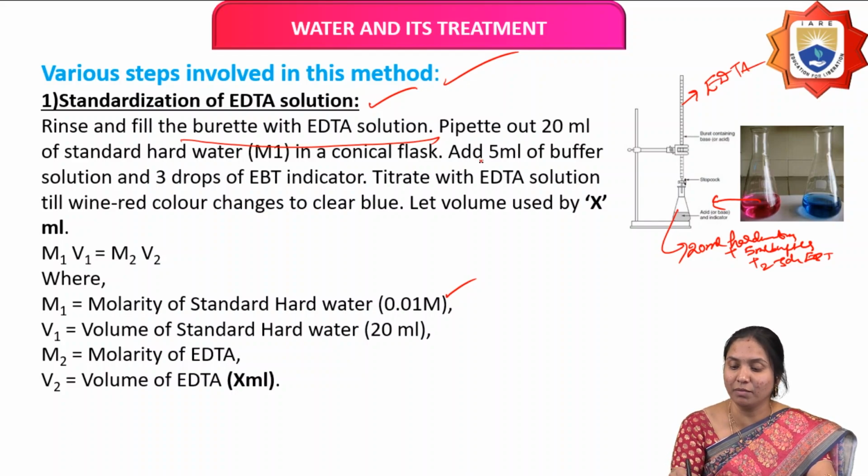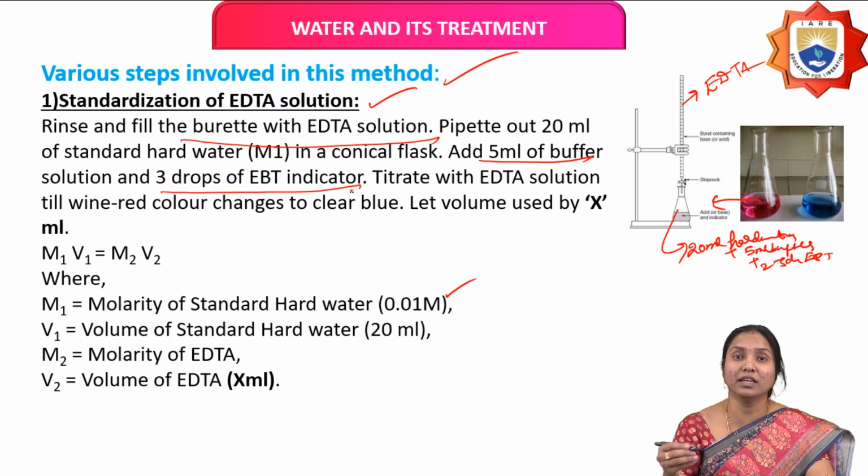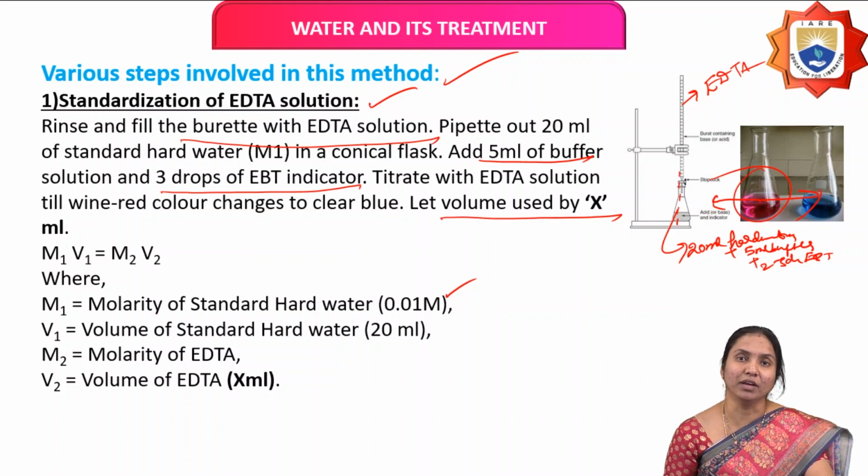Next we add 5 ml buffer solution and 3 drops of EBT indicator in the same conical flask. The color of the solution is wine red. When titrated against EDTA from the burette dropwise, the color changes from wine red to blue. That blue color indicates the end point. Let the volume of EDTA consumed be X ml.